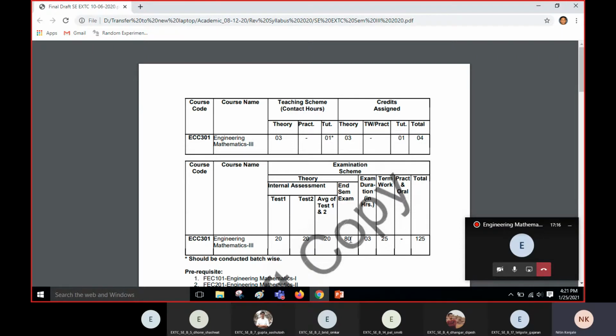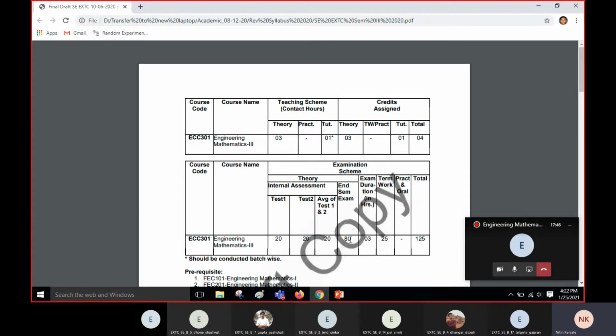But in this pandemic, we conducted an online test which comprises MCQ as well as descriptive questions. In MCQ, one can click the answers and submit the form, but in the descriptive part, the student has to write the answer, then after clicking a photo, upload the answers in the tabs given below the questions. In this way, we conducted the end semester exam.